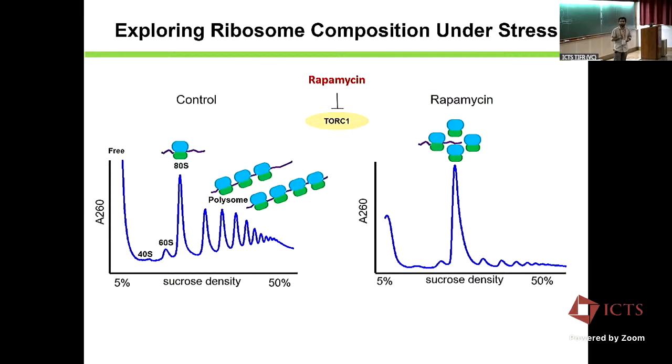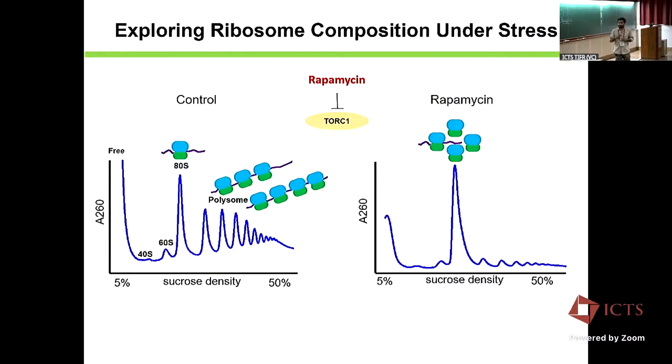This is one indication that translation has gone down in these cells. This 80S population can be either a monosome, where one ribosome is occupying one mRNA, or inactive ribosomes.